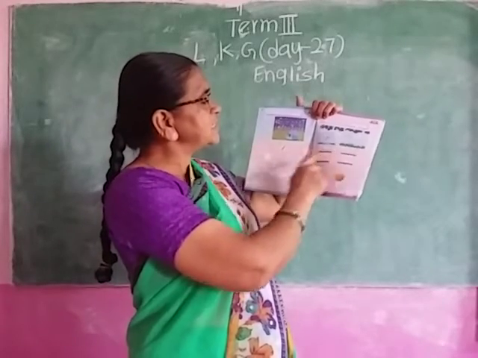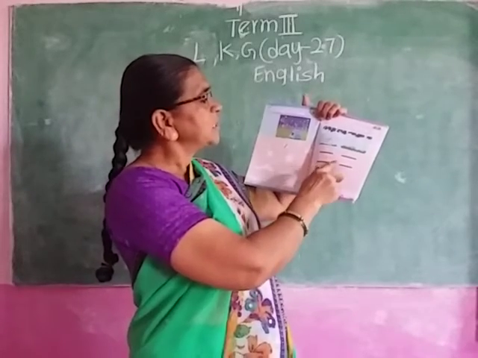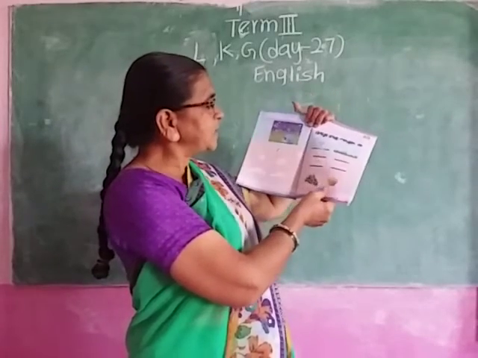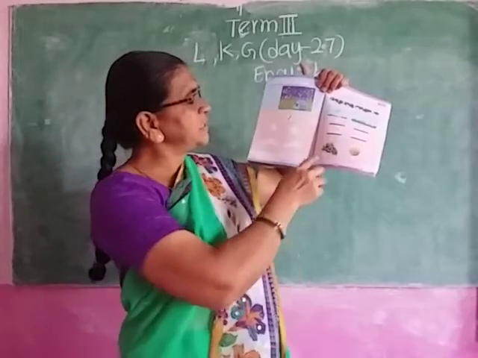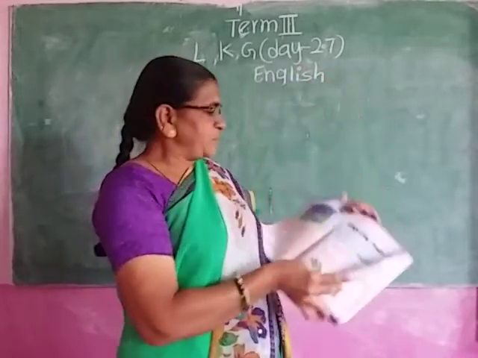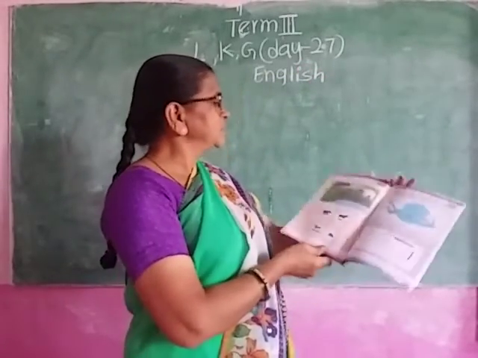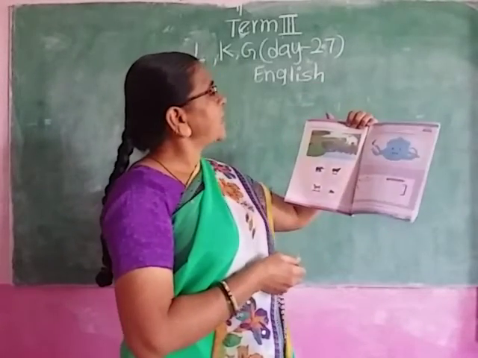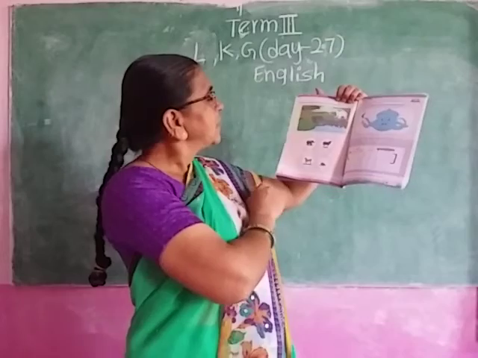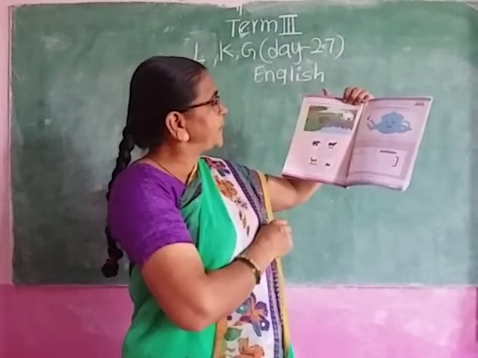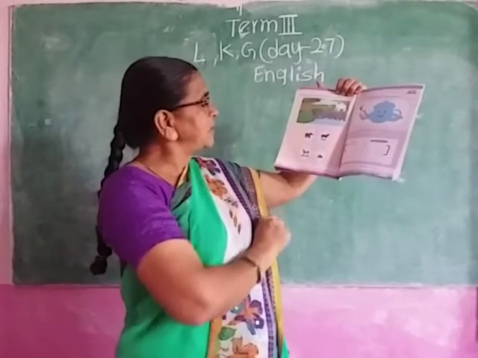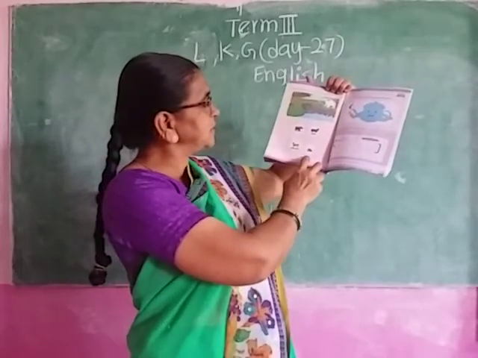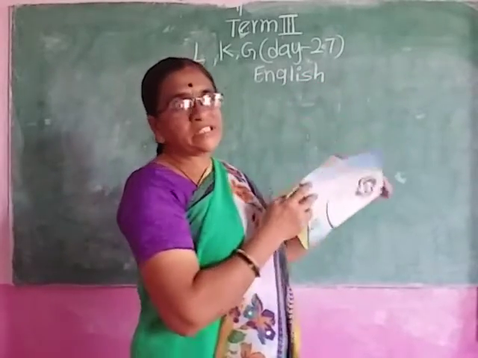Next here, trace the words: fox, jump. Trace these words. Okay. Tick the grapes. Where are the grapes here? Here it is. Tick in the grape box. Next here. Which story is it? It is the elephant and the mice. Yes. And next, tick the elephant. Where is the elephant here? Here. Tick the elephant. Tick the mouse. Where is the mouse here? Here it is. Tick it. Okay. This is your homework, ma.